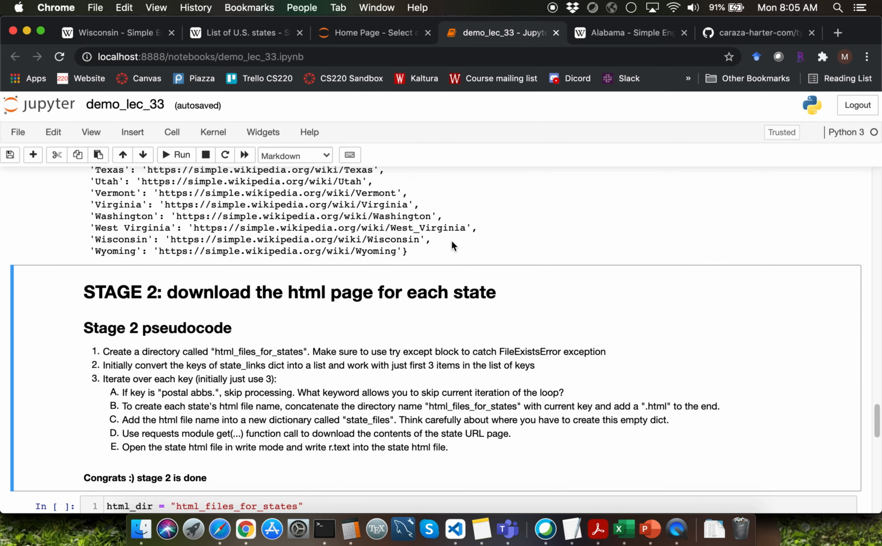In the next video, we are going to go through stage 2, which is about parsing each of these HTML files for individual states.